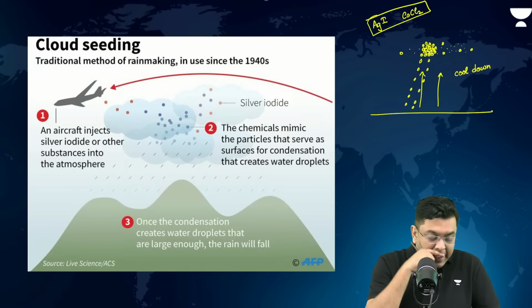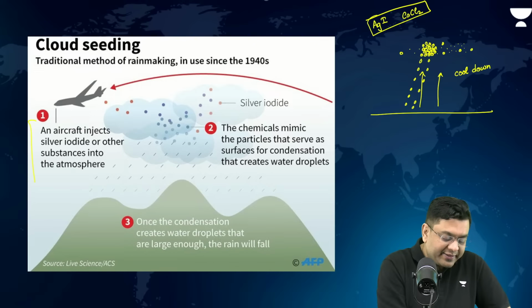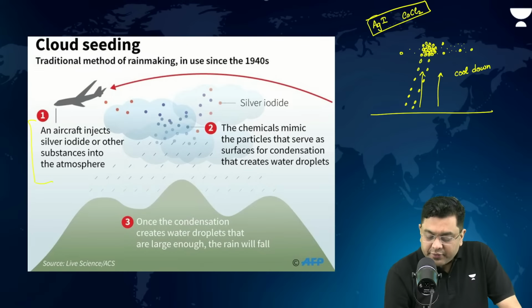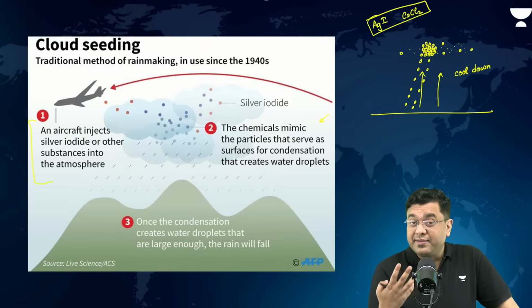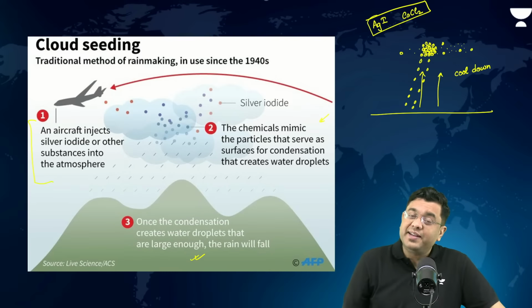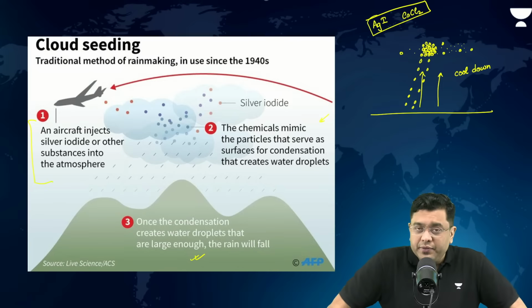Okay, so with the aircraft and aircraft jet injecting silver iodide or other substances into the atmosphere, the chemicals mimic the particles that act as surface for condensation, and once the condensation creates water droplets that are large enough, rainfall happens.